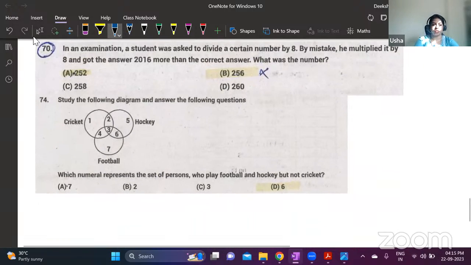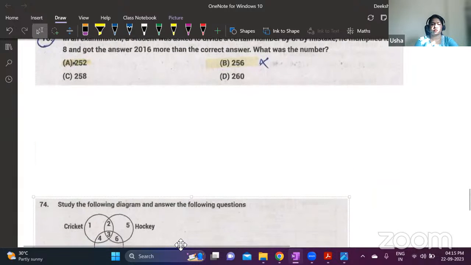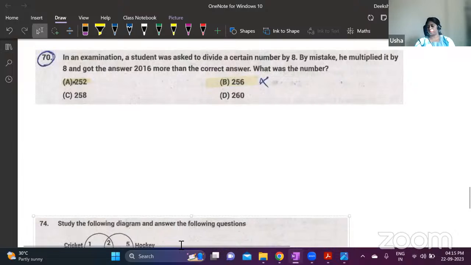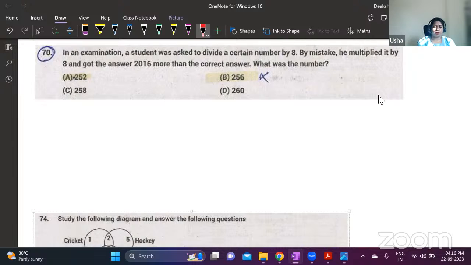Solve the next question. In an examination, a student was asked to divide a certain number by 8. I think we have solved this question in one of the previous videos. I have explained numerical ability, right? There is a video in your PGCET playlist about numerical ability. This question we have solved.